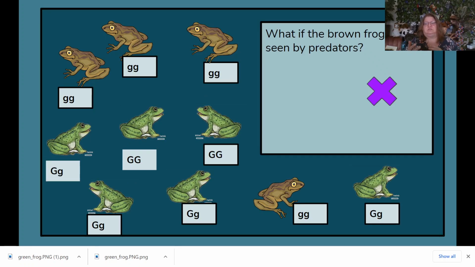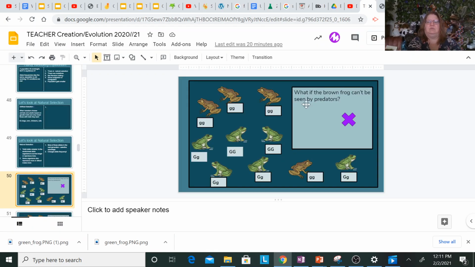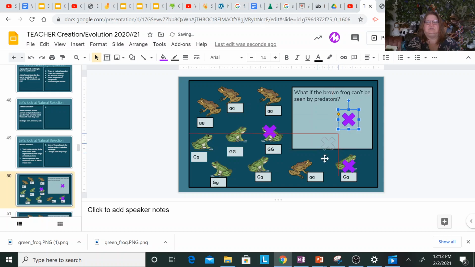So again, let's think about this example, and you guys can pause and talk about this. What if the brown frogs, let's reverse my supposition. What if the brown frog can't be seen by predators? And so let's say the brown frog can camouflage. Now, if that's the case, then the brown frogs are able to survive, and sadly, little froggies, let's say that a few of them are going to get caught by predators.